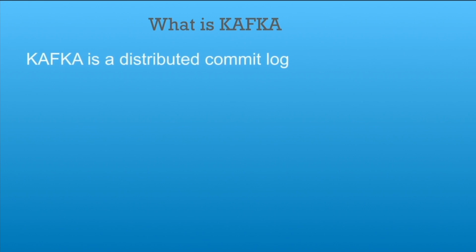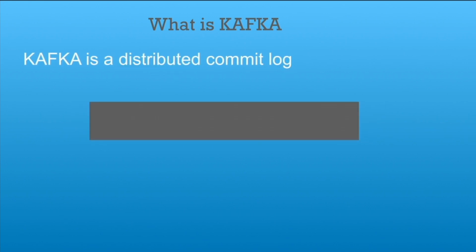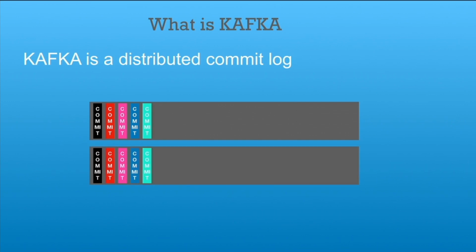So what is Kafka? In technical terms, Kafka is a distributed commit log. So what do we mean by this? We can assume Kafka as a huge log file, and all the information that we send to Kafka is appended at the end of the log file, and this log file is also distributed across multiple machines in order to ensure durability in case of machine failure.